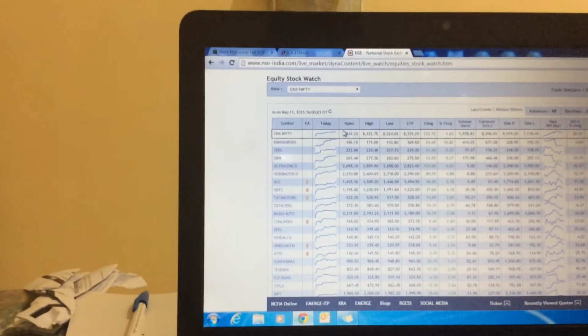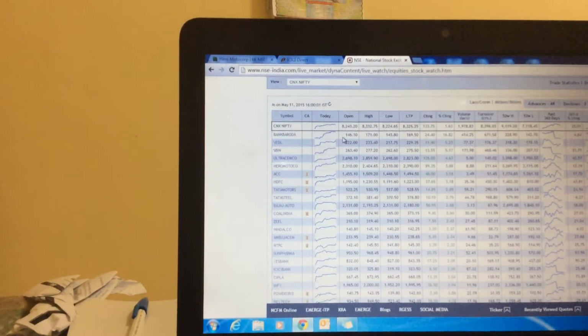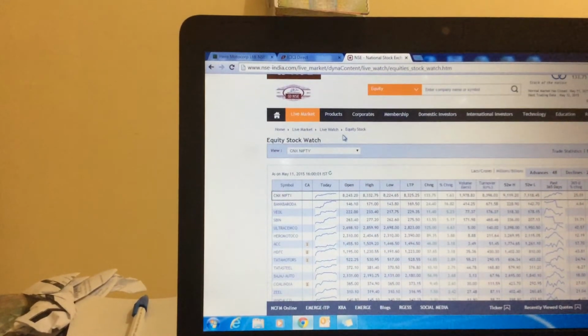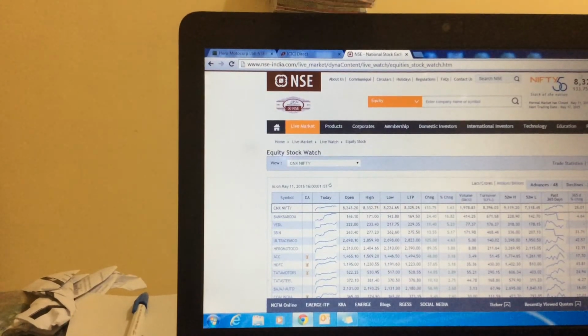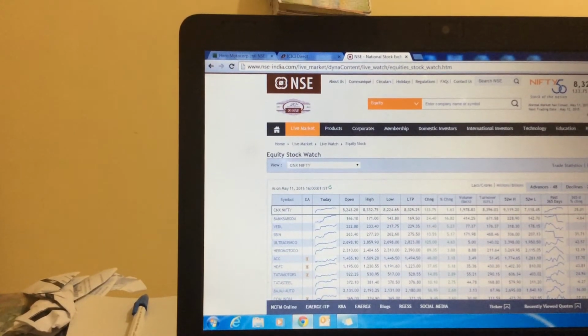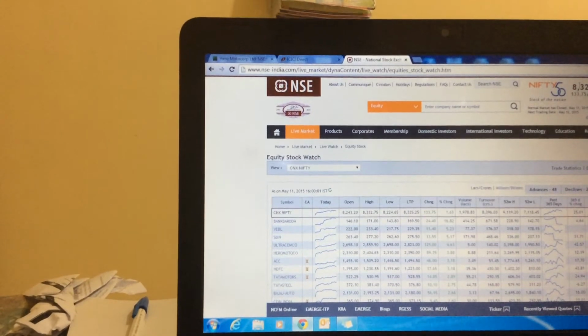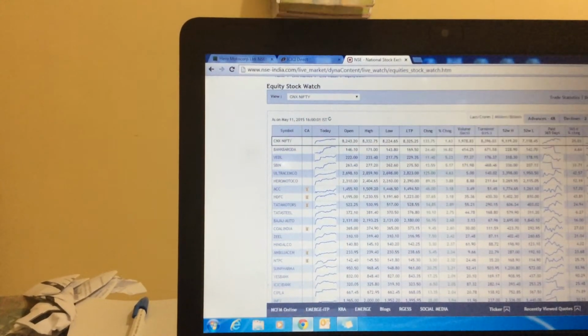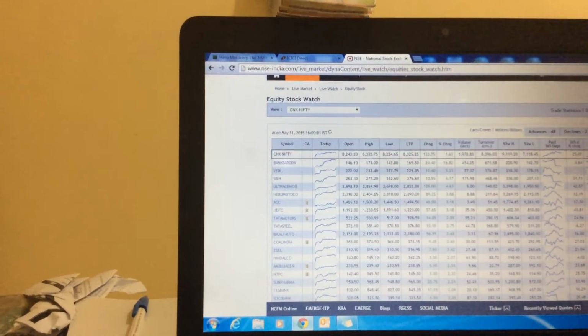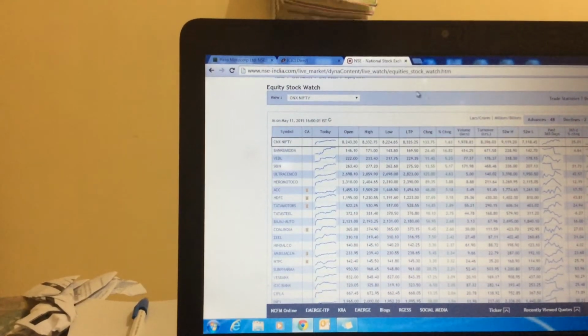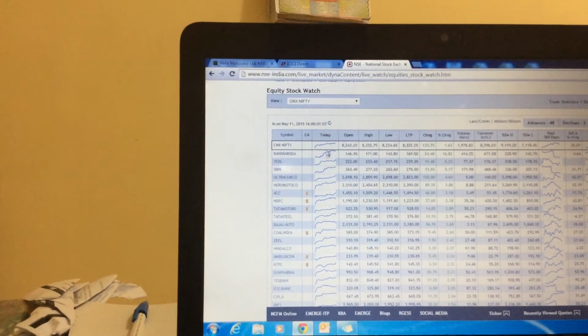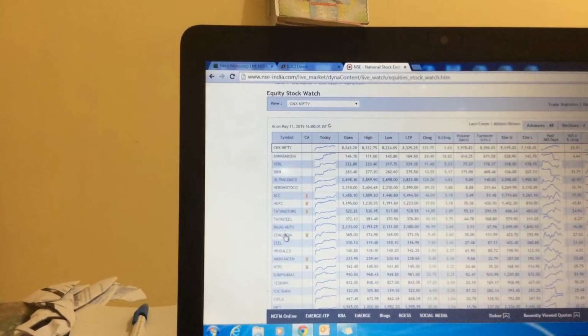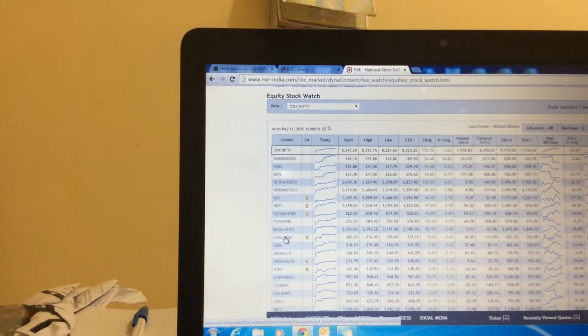So before jumping into intraday stocks, first open the NSE site and keep watching around 9:30 to 10:30. The Nifty should not be below red, it should be above green. Then it is better to play intraday trading. I will also give tips on how to play options when the Nifty is in red. First open the CNX Nifty and you can see the top gainers. Take the top 5 after 10:30 to 11 o'clock.